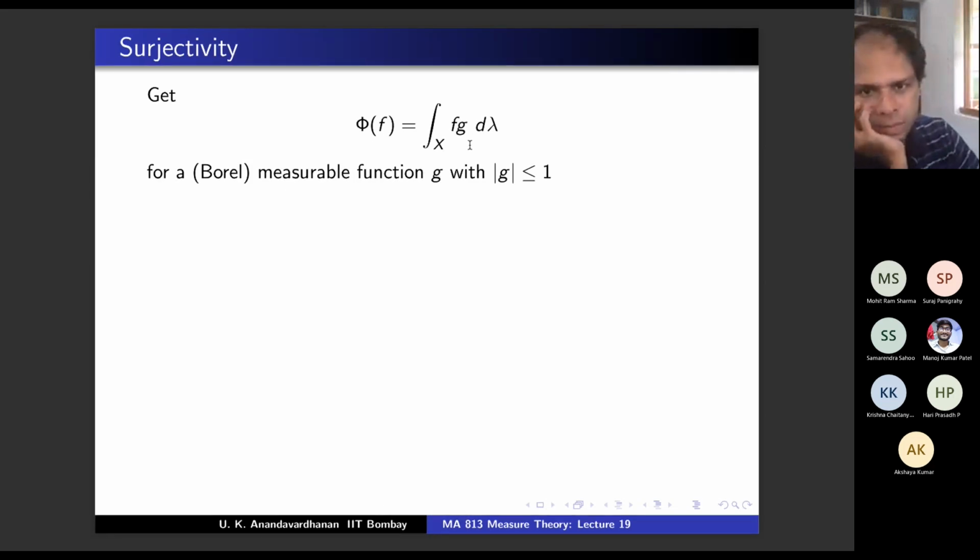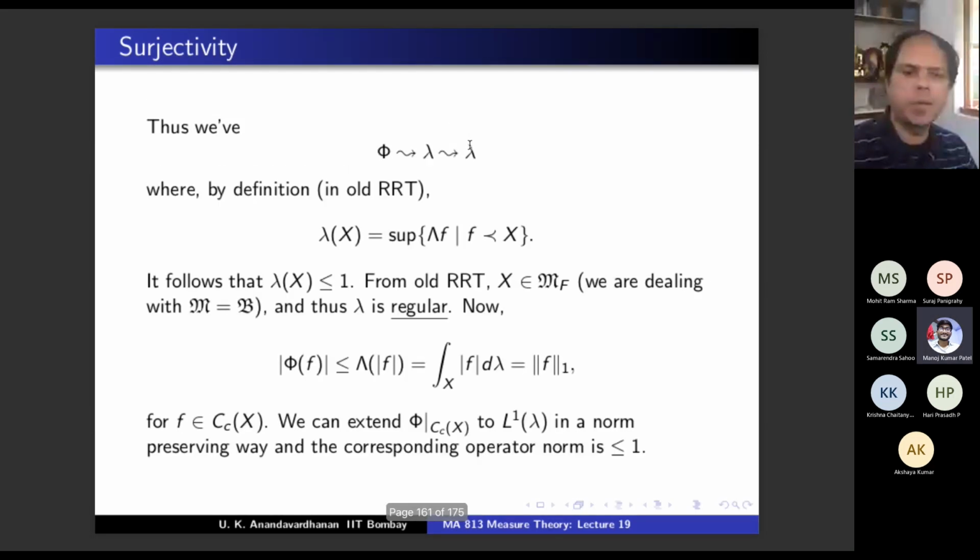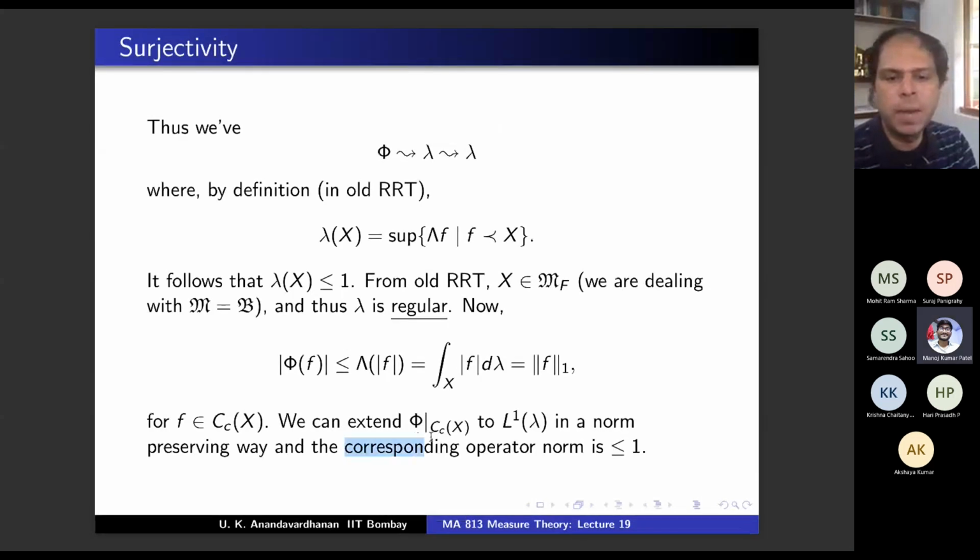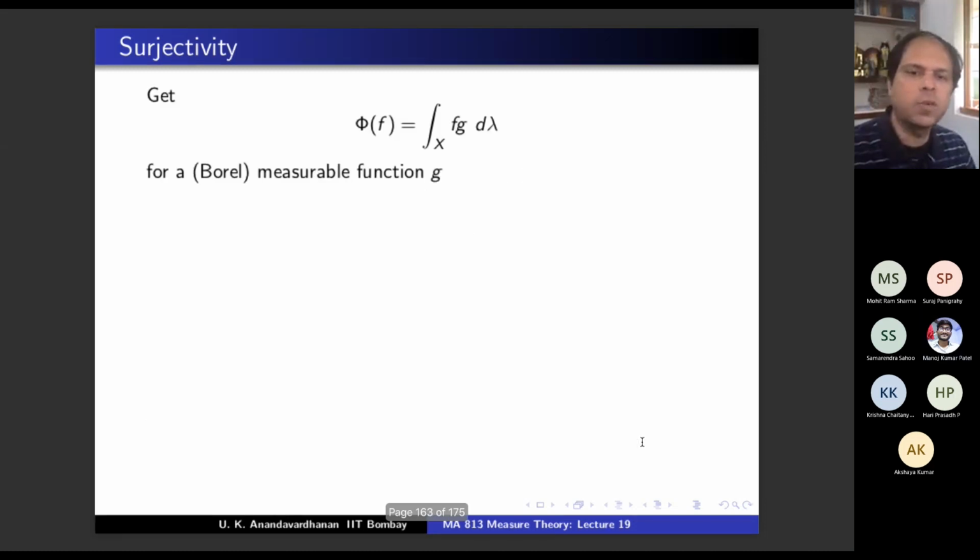Why? Because the corresponding operator norm will be mod g; from Lp, the dual is Lq. It is an isometry. Therefore, the infinity norm is less than or equal to 1, because the infinity norm is equal to the operator norm, and that norm is less than or equal to 1. So the sup norm is less than or equal to 1.